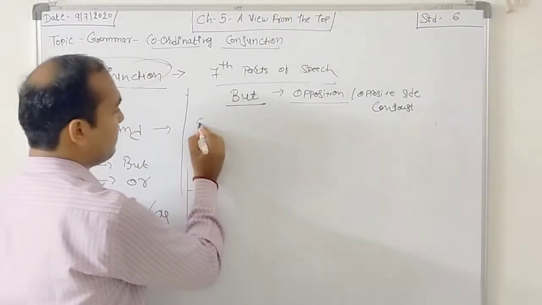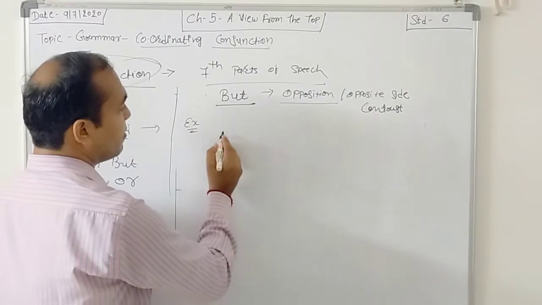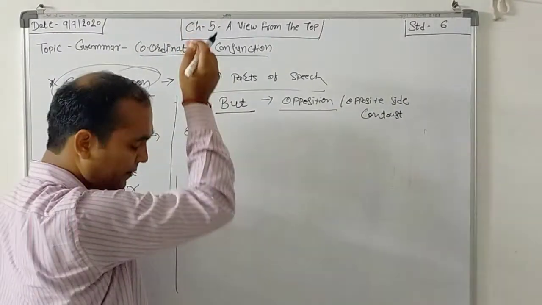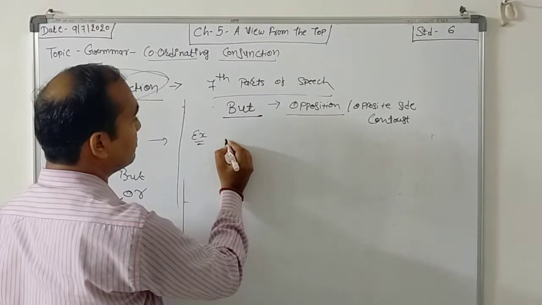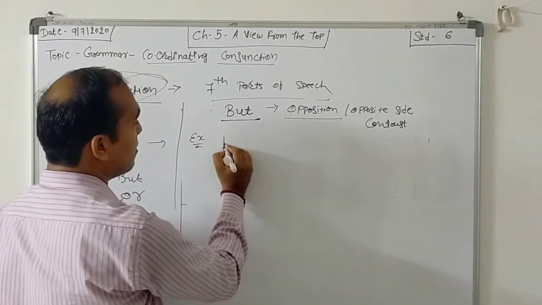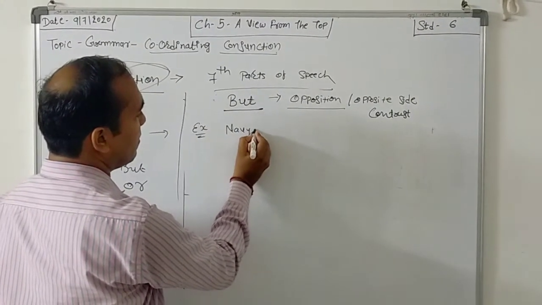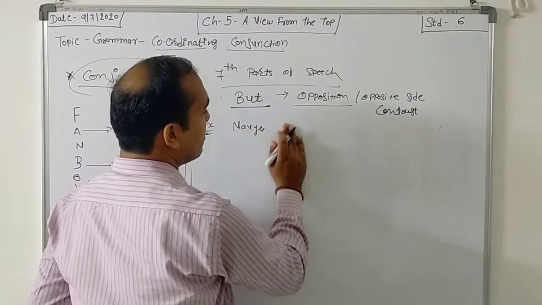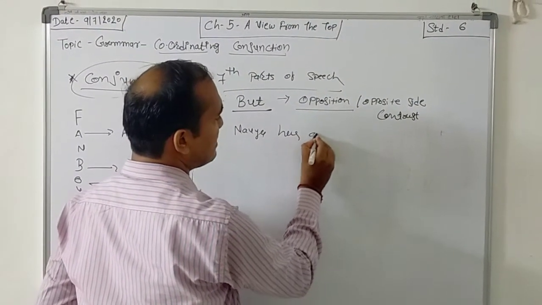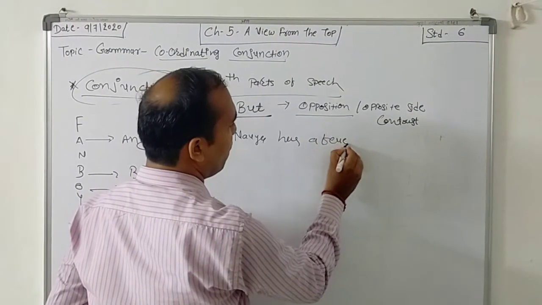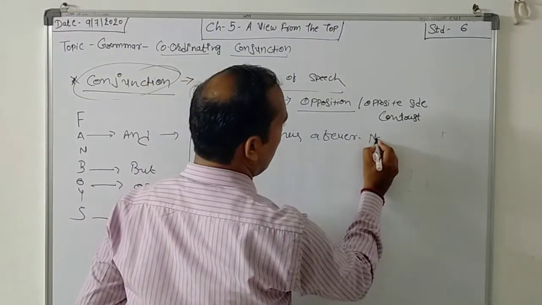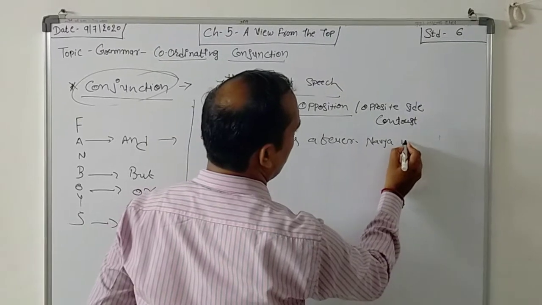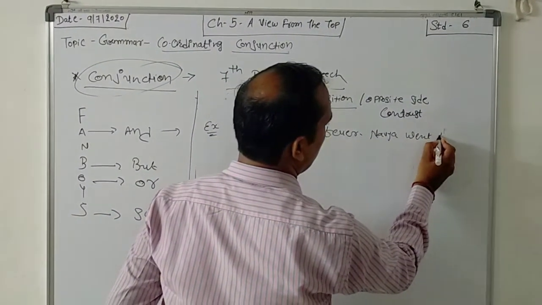For example, Navya has a fever. Navya went to school.